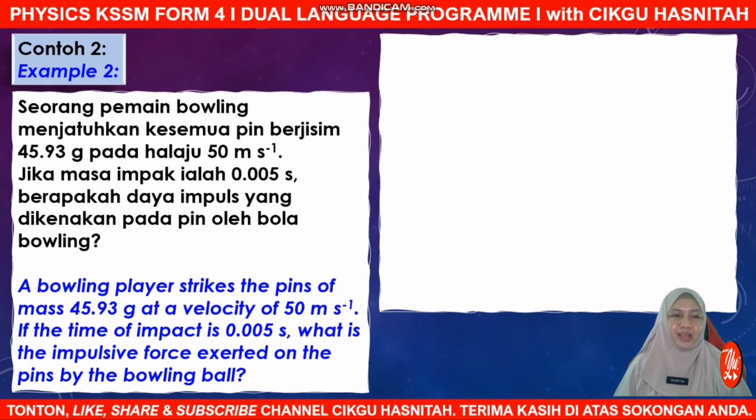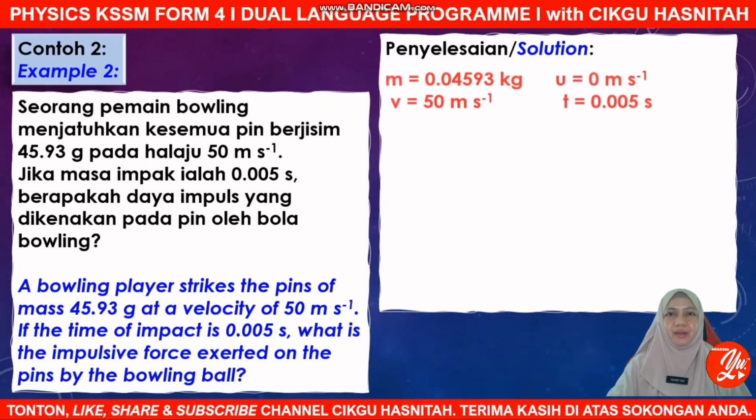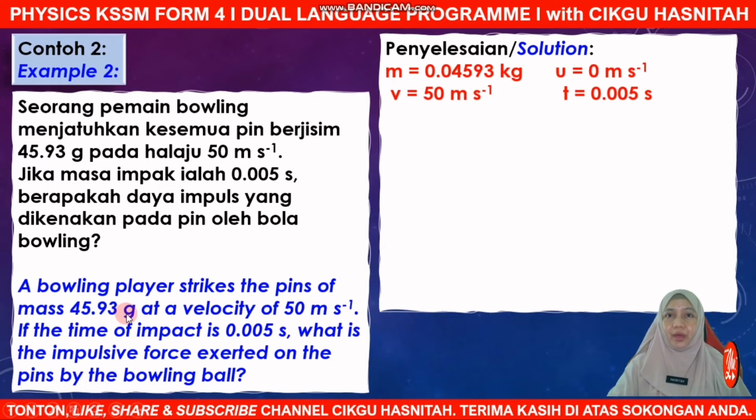Okay, very good. Okay, so a bowling player strikes the pins of mass 45.93 gram at the velocity of 50 meter per second. If the time of impact is 0.005 second, what is the impulsive force exerted on the pins by the bowling ball? So in this example, we are looking for impulsive force. Again, we can list down all the given information. Remember, the mass is given in grams, so you have to convert them into kg. SI unit for mass is in kilogram.